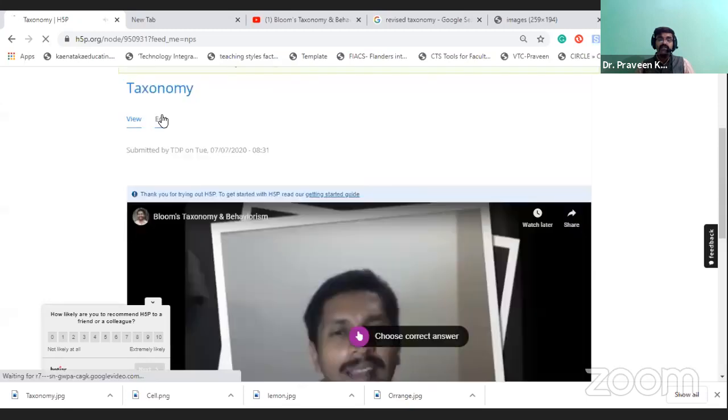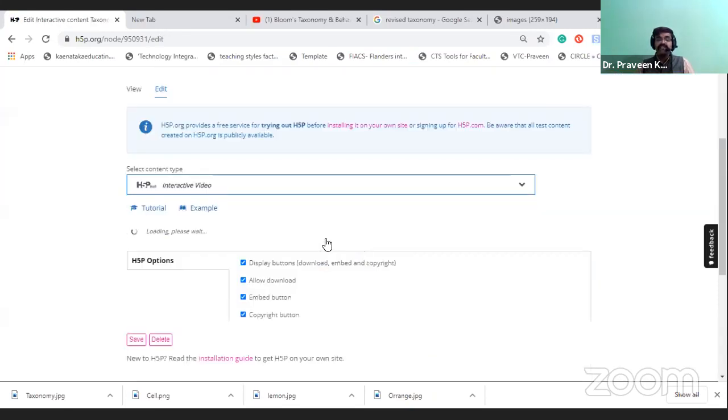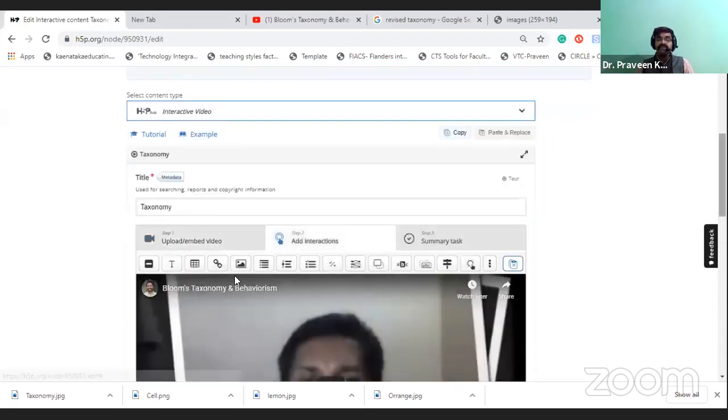So if you go back to that video, add the interactions. In that add interaction, there are so many types, which I already told you, like text. If you add your own description, you can add it by clicking the text. You can add some of the interaction in between. If you are going to add some table information, for example, you will list out all the 6 objectives. In front of each objective, you are going to provide the examples. So this type of table information also you can provide.